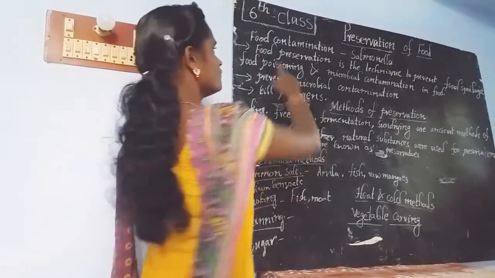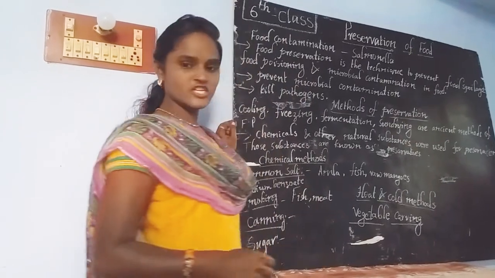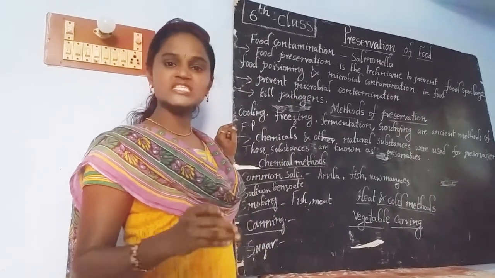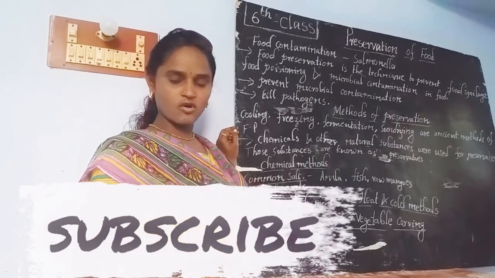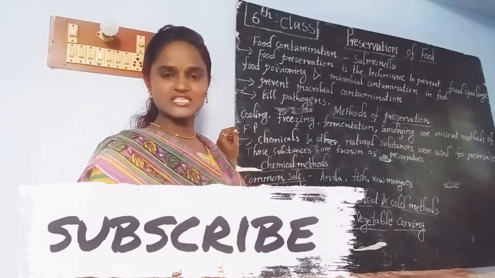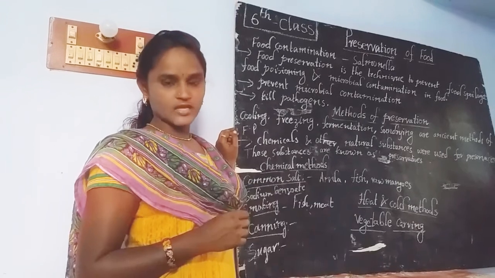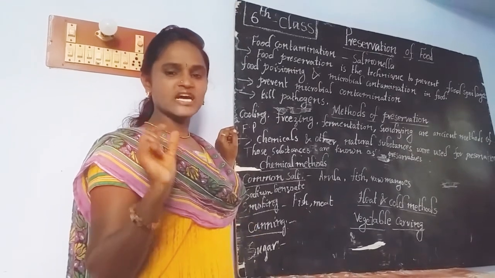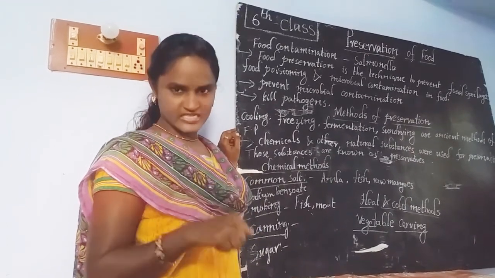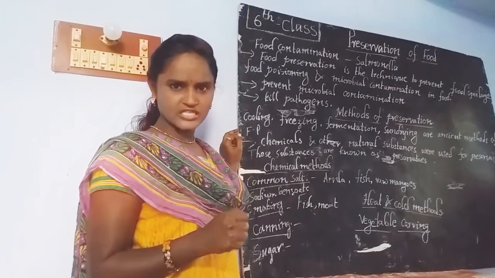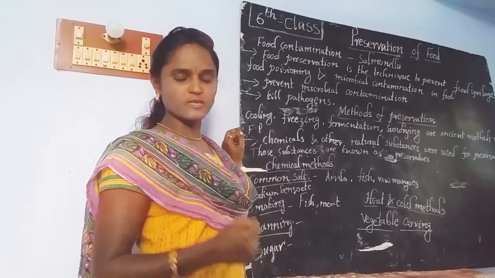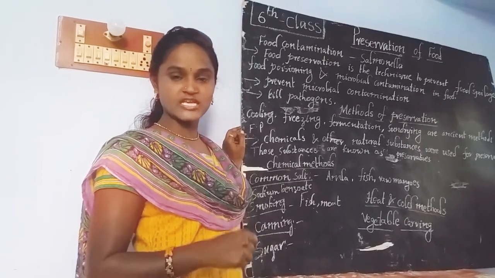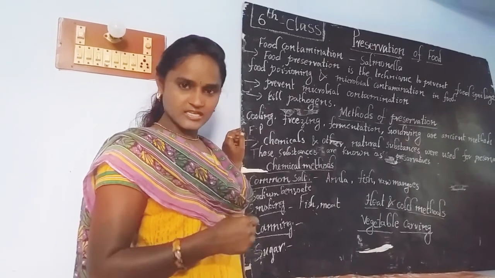See here children, food contamination. In preservation, first we have to know what contamination is. Contamination means the growth of microorganisms on the food. And we all know that food contains many nutrients. By consuming those nutrients, we get energy and we are able to do many activities in our day-to-day life. Is it right? Yes.